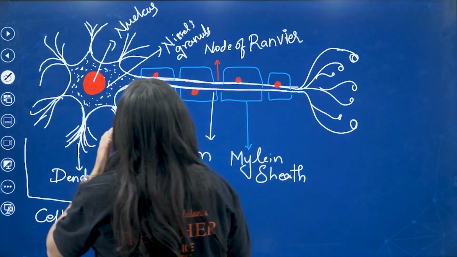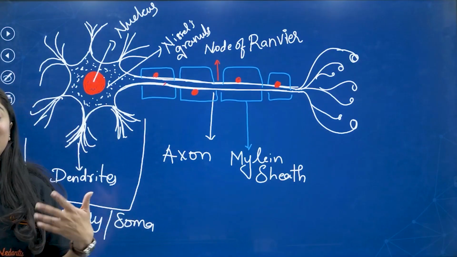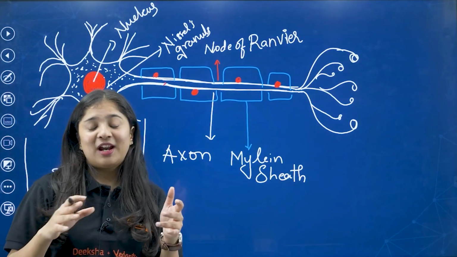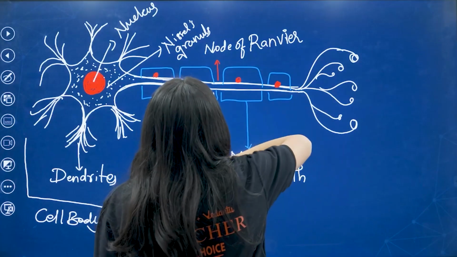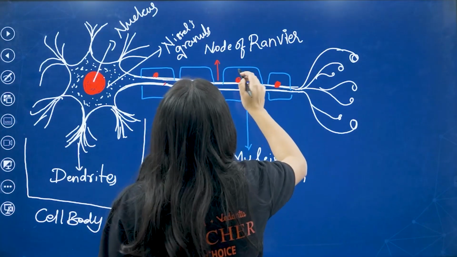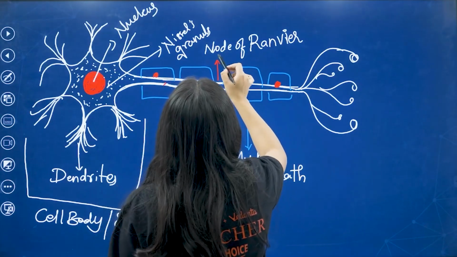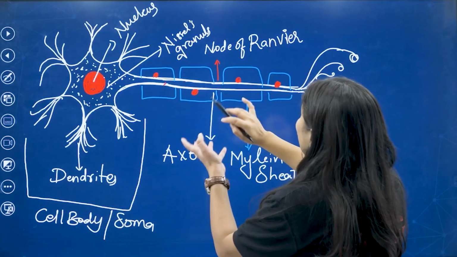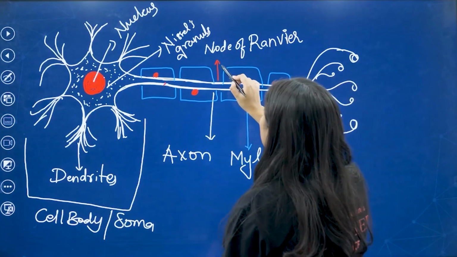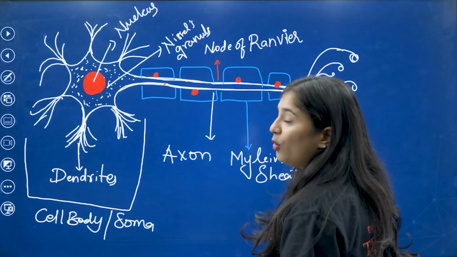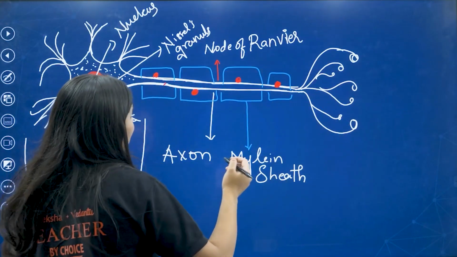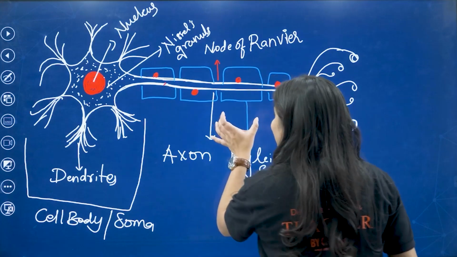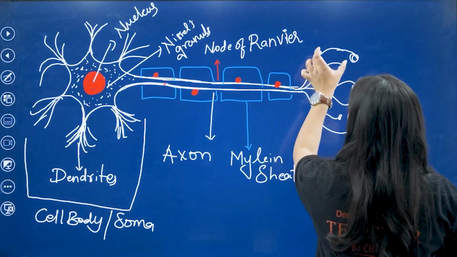Node of Ranvier. Just remember Ranveer Singh, a film actor. Okay, just remember like that. I'm giving you tips, then you will be thankful to me. So the small space between myelin sheath and myelin sheath we call node of Ranvier.